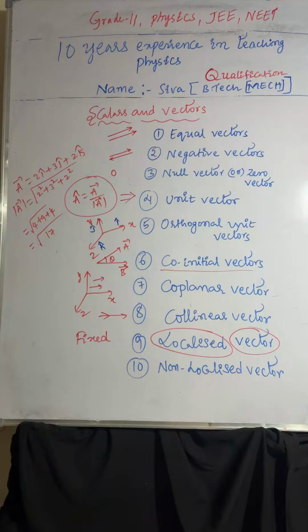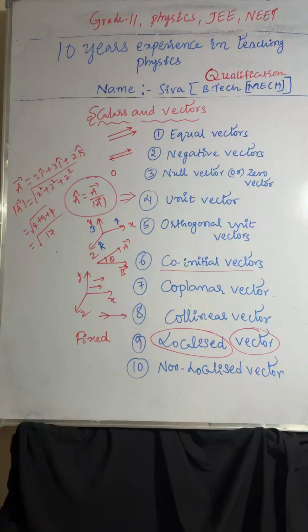And coming to the co-initial vectors. The vectors whose initial point is the same are called co-initial vectors. Coming to coplanar vectors, vectors acting in the same plane. Next one, collinear vectors. Vectors are acting in the same line, whether forward or backward, same direction or opposite direction. So acting in the same line.